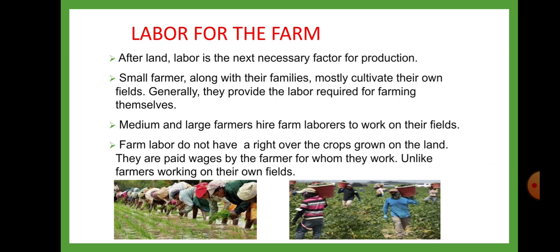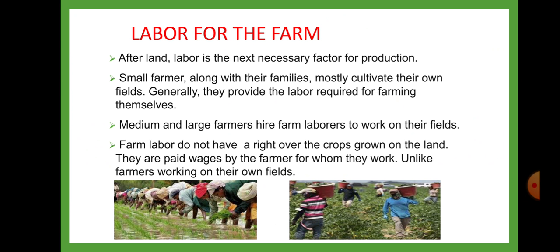Today, we first start with the labor for the farm. We have learned labors are of two types, skilled and unskilled labors. In a farm activity, there is need for unskilled labor. Therefore, after land, labor is the next necessary factor for production. Small farmers, along with their families, mostly cultivate their own fields. Generally, they provide the labor required for farming themselves.